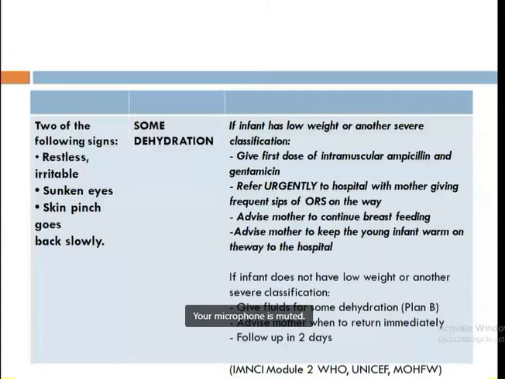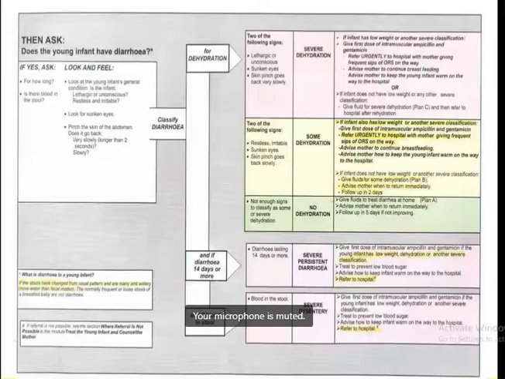When we search for the similar signs and symptoms in the chart, we automatically come to know that the child is having severe dehydration or some or no dehydration. So it's quite easy. We just have to check for the signs and symptoms properly. Then when we match it with the flow chart, the classification will be there, and accordingly treatment is there.